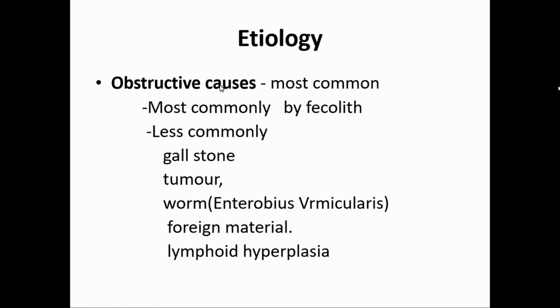They lead to acute appendicitis. The most common cause is fecalith, then gallstone, tumor, worms. One important one is oxyuris vermicularis. And then any foreign material, like food material. And then lymphoid hyperplasia. So these are the common obstructive causes of acute appendicitis.